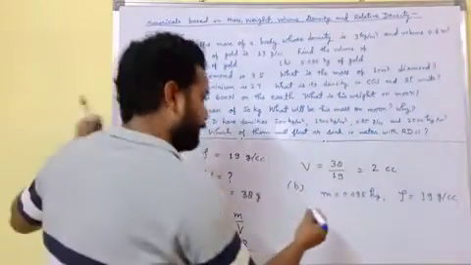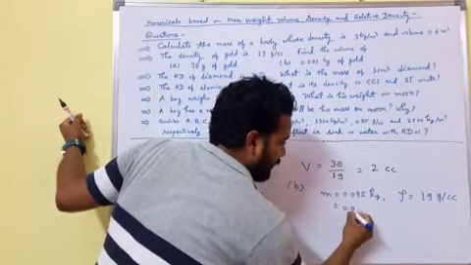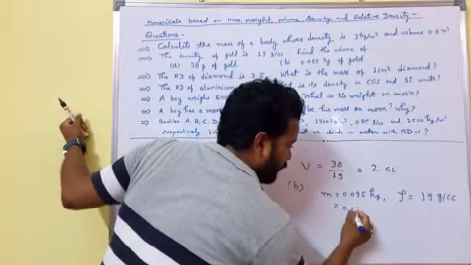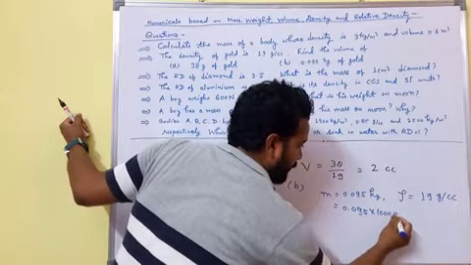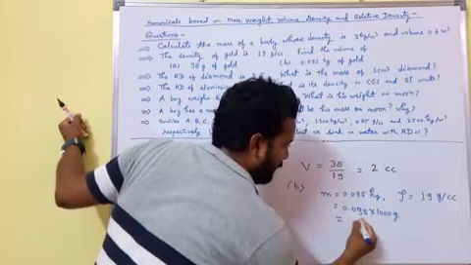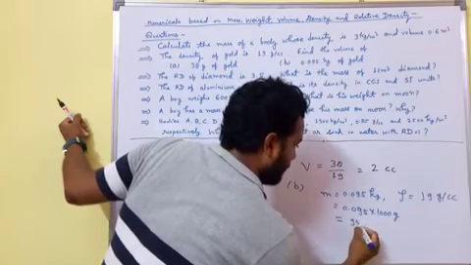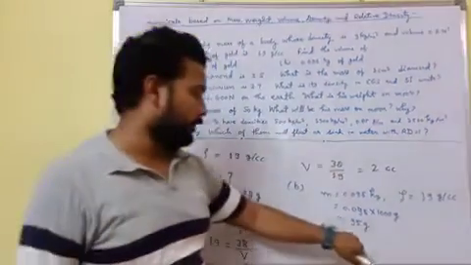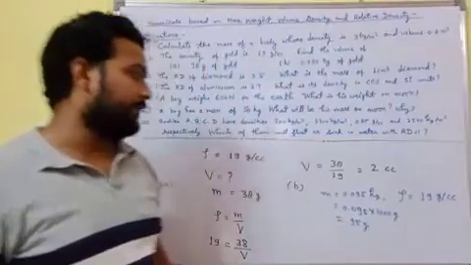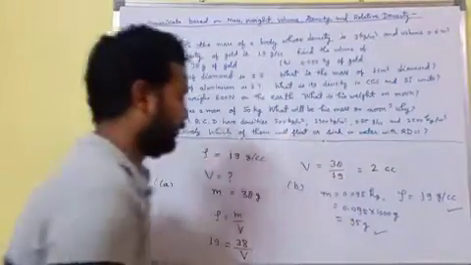Now m equals 0.095 into 1000 gram, which is 95 gram. The mass of gold will be 95 gram and rho 19.